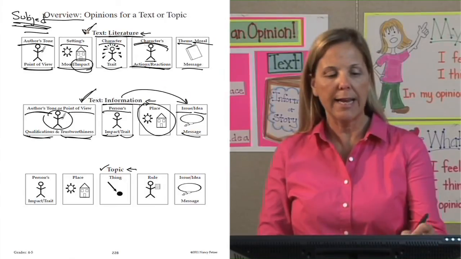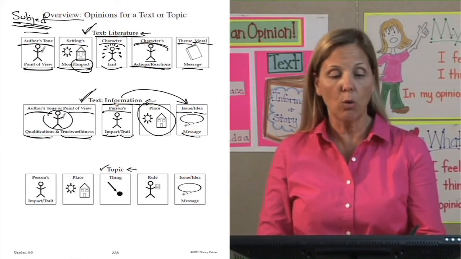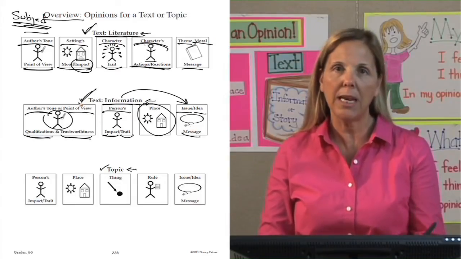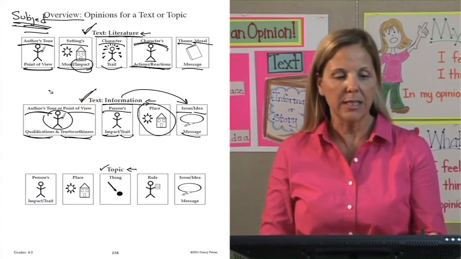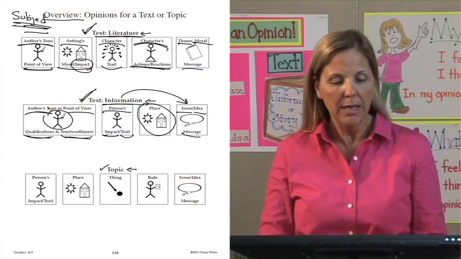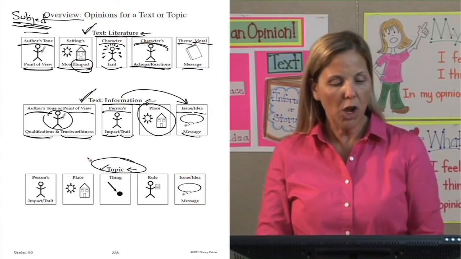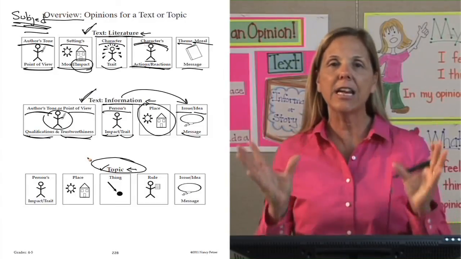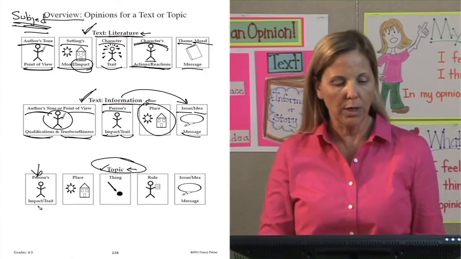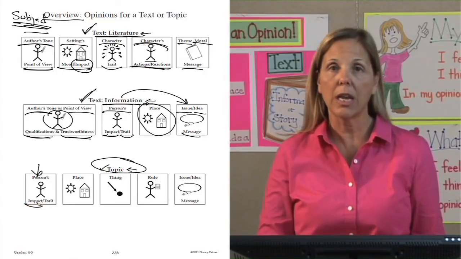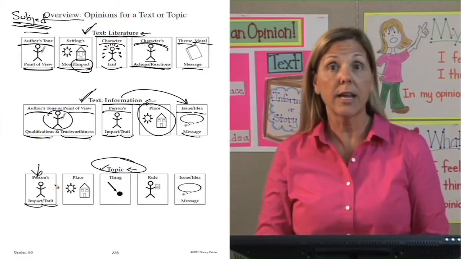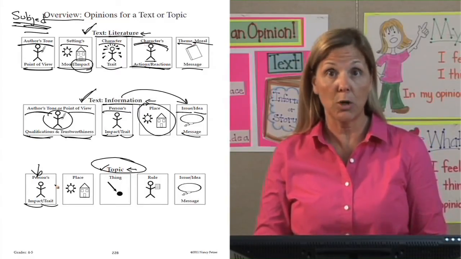We have our text, whether it's literature or information, and I have presented different ways that you could have opinions about that text. This is dealing with identifying some sort of subject for your opinion. Let's go to topic. For topic, that's anything in the world. So I can have an opinion about a person in the world and talk about how that person impacts the world, or give an opinion about that person. And I can identify a trait about what I think that person is like.